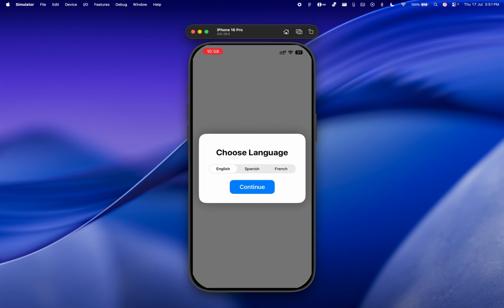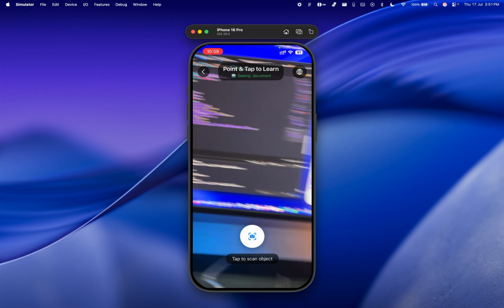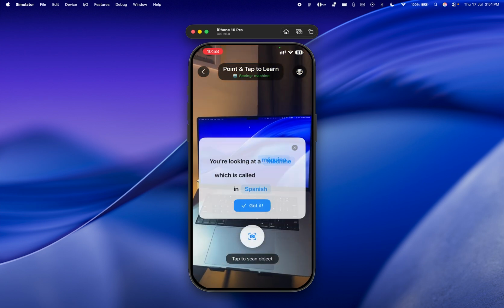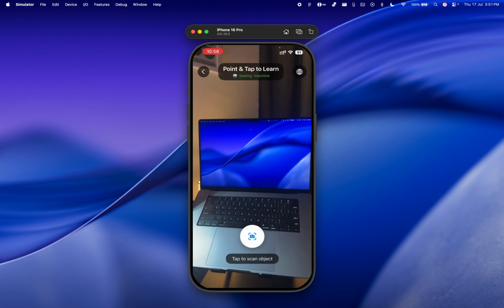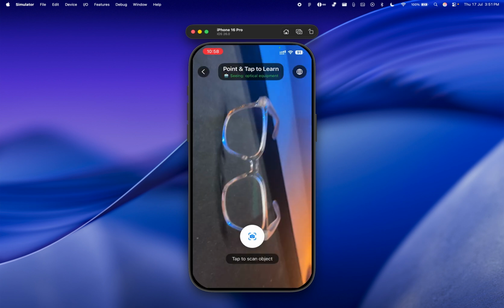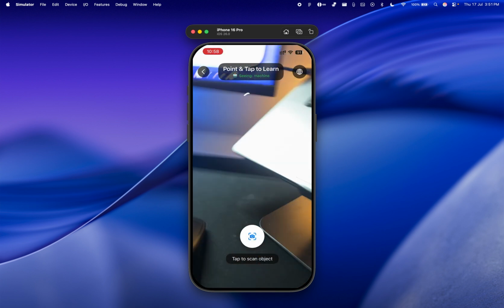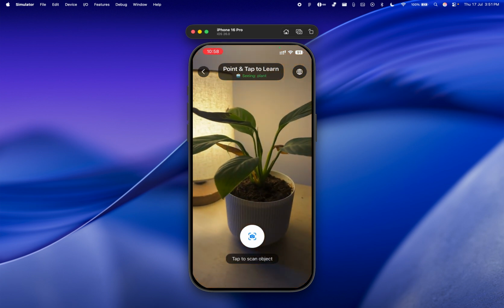So, first off, I get to choose a language. Let's go with Spanish. Okay, so let's try pointing at my laptop. It says machine, and in Spanish, that's a maquina. Alright, what about this? Optical equipment. Pretty neat. Now let's see if it recognizes this plant. Yeah, got it.